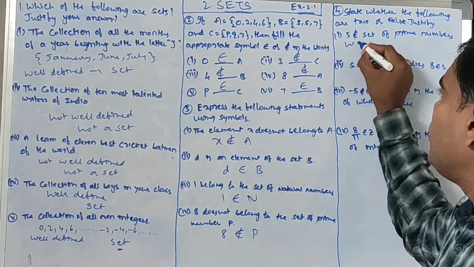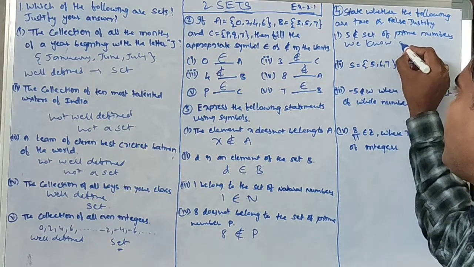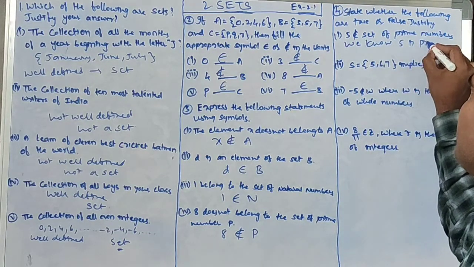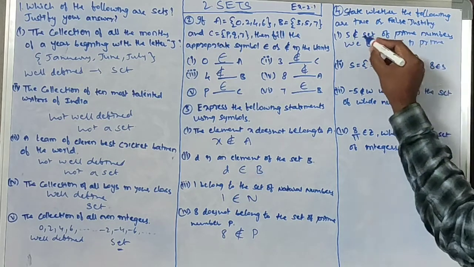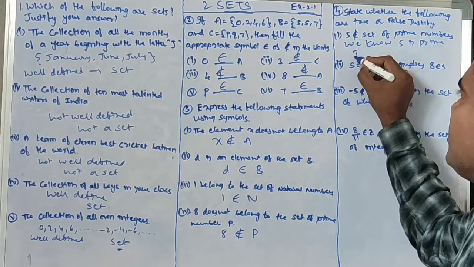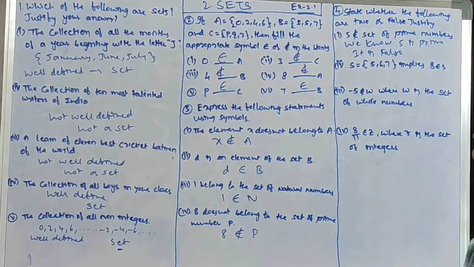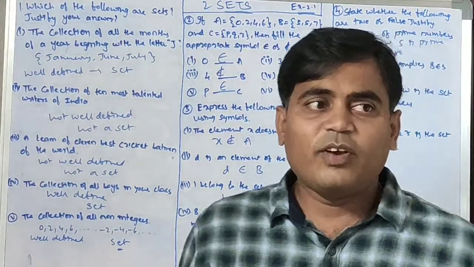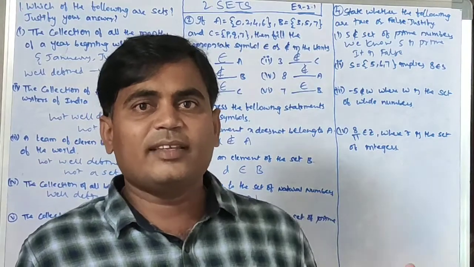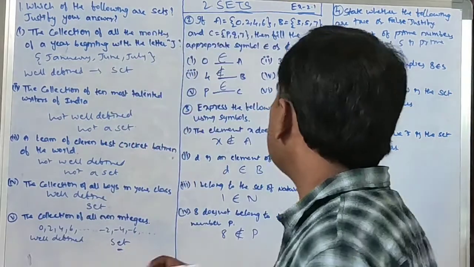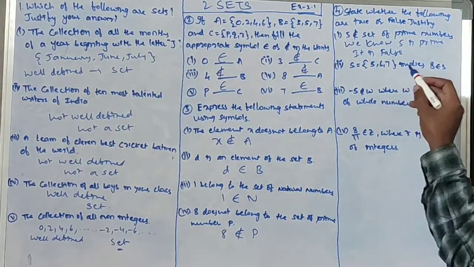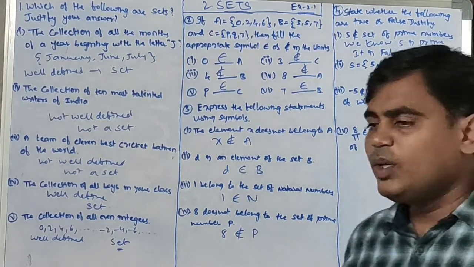So we know 5 is prime. So whatever is given, it is false. So this is false. If 5 belongs to P were given, it would be correct, but as stated it is wrong. Next, second, S equal to {5, 6, 7} implies 8 belongs to S.